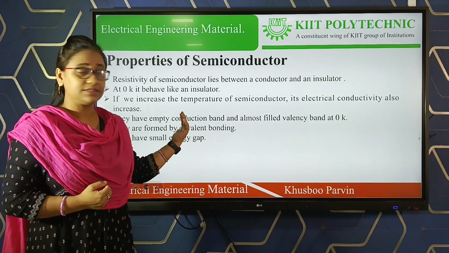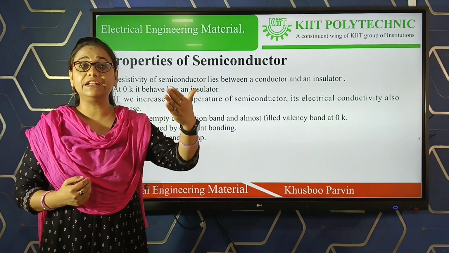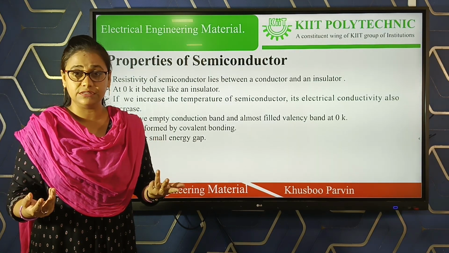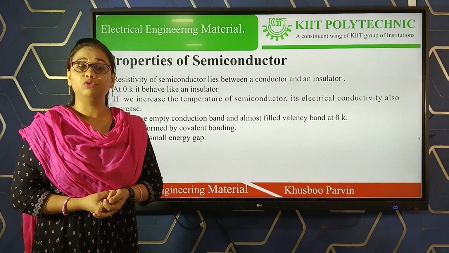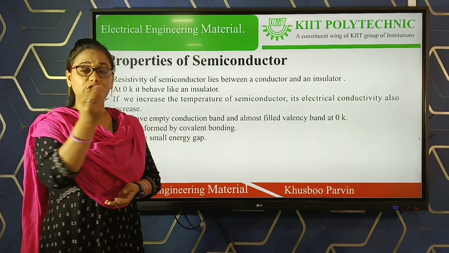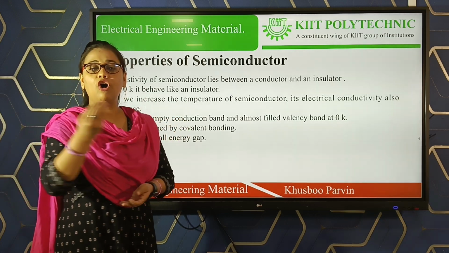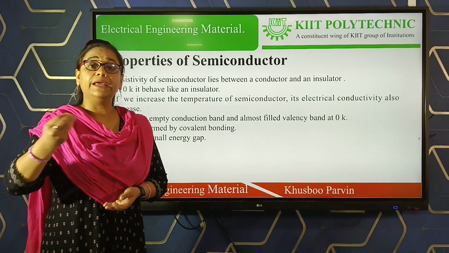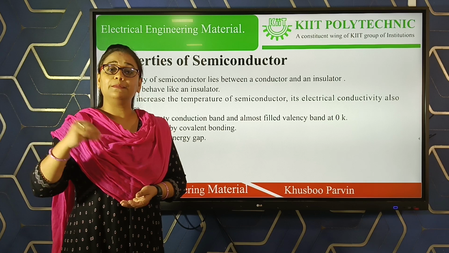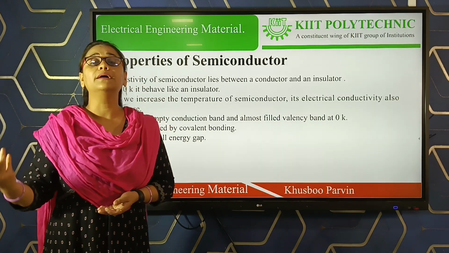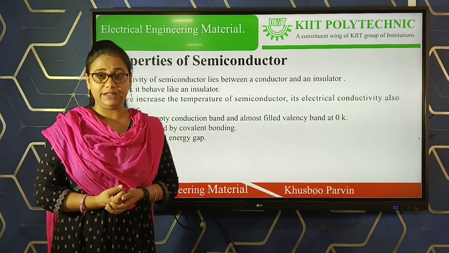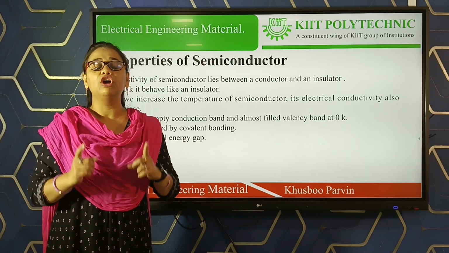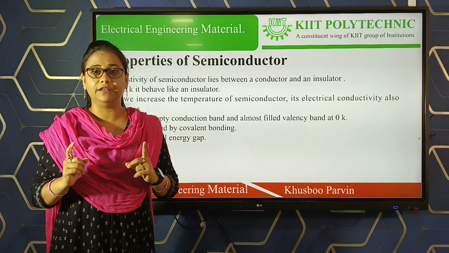As said in the previous slide, its conductivity can be altered. The resistivity value can be changed by adding impurities to the semiconductor material, or by changing or increasing the temperature. In this way, the electrical conductivity of a semiconductor material can be altered. Therefore, it is considered one of the important properties of a semiconductor material.